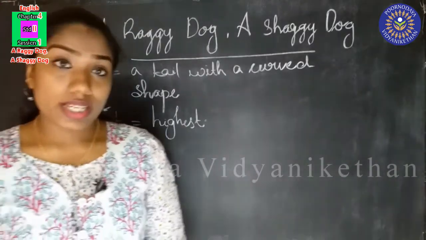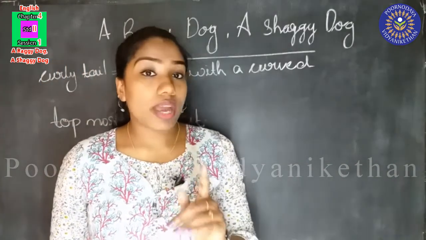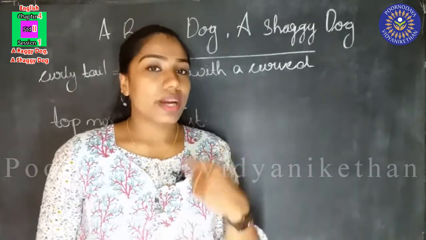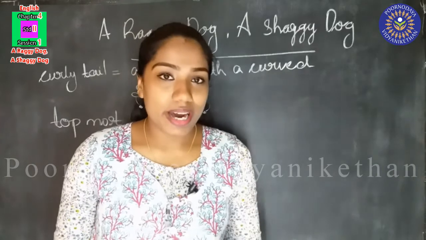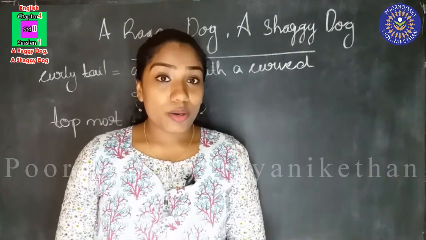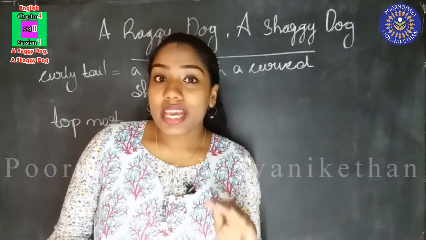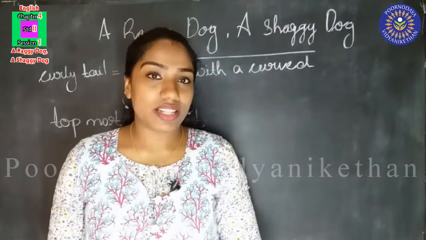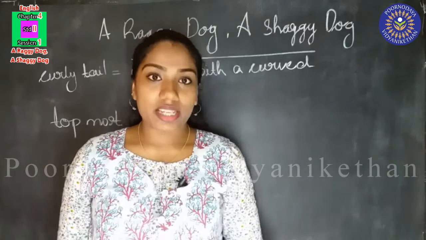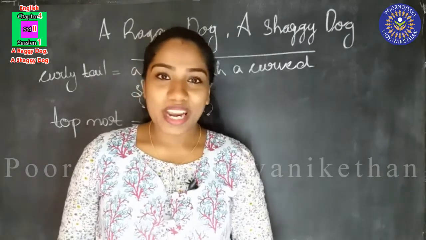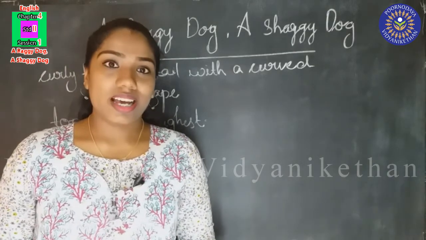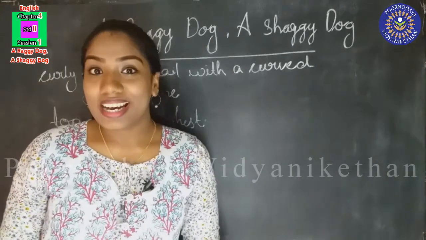Highest. So this boy is telling us that if you have mats at your home, you have to hide them. Otherwise, my dog will come and he'll bite and tear it. And also, if you have meat at your home, keep it on the topmost shelf. Keep it on the highest shelf. Otherwise, he'll come and take it. He'll eat it. Very naughty dog, isn't it? So, we finished the second stanza. Now we are going to learn the last stanza.